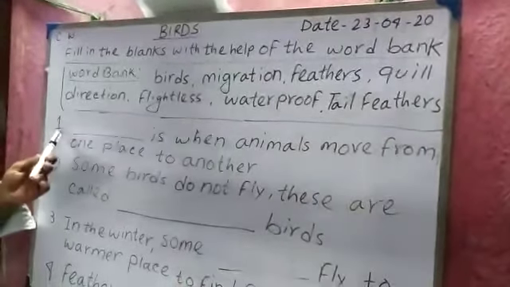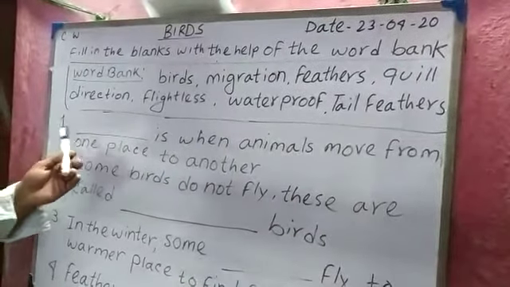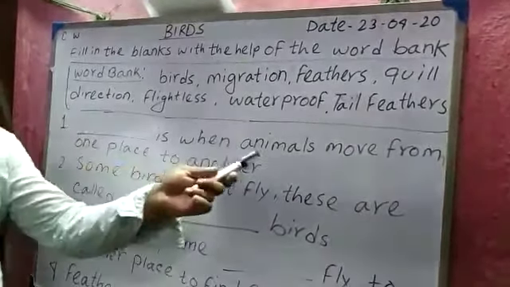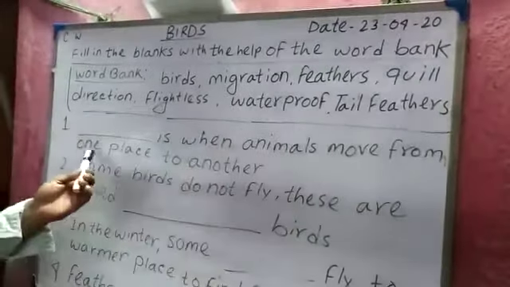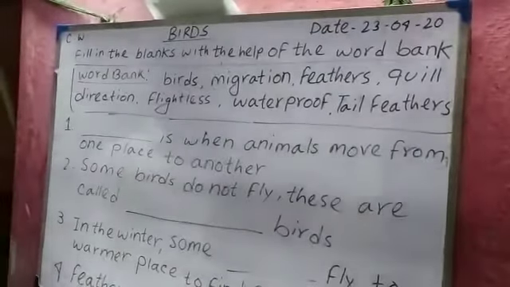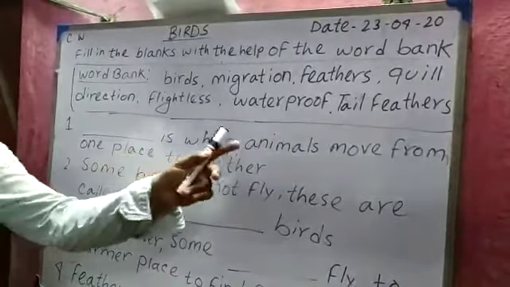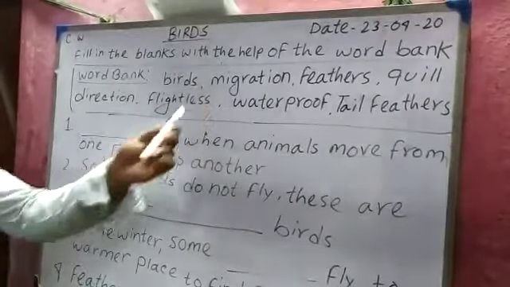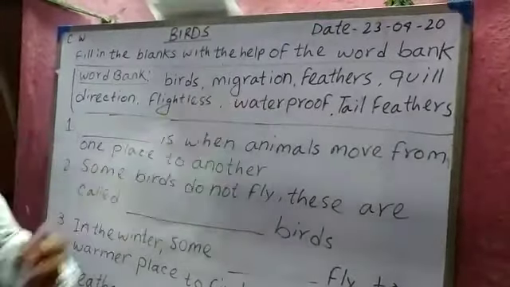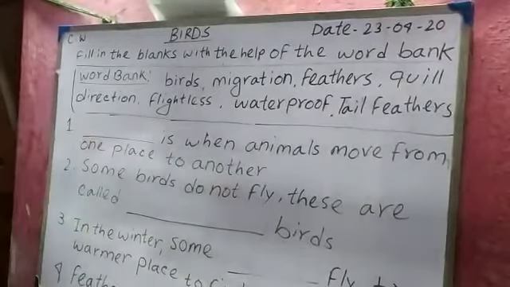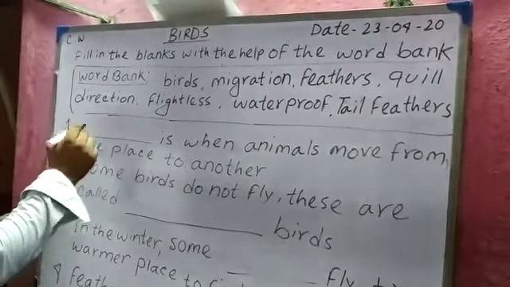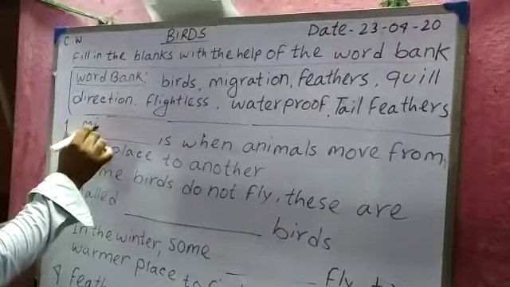And look at the fill in the blanks number 1. Dash is when animals move from one place to another. Those animals who are moved from one place to another, it is called migration. So we write here migration.